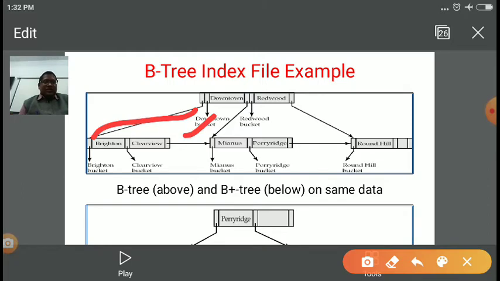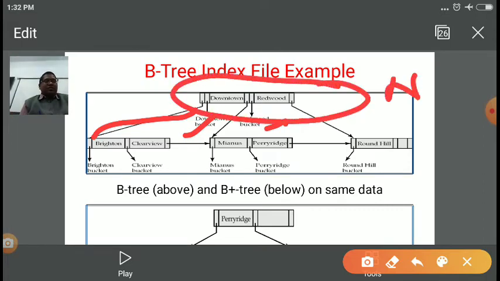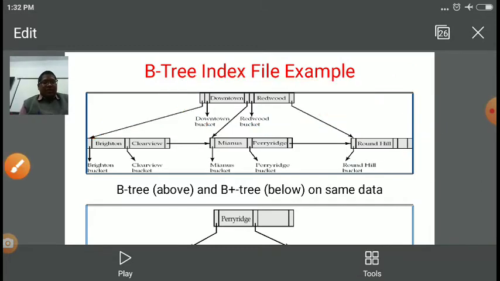Similarly for the next, the pointer, second is the Redwood bucket, and then Redwood is pointing to the next, Round Hill. So this is the non-leaf node, and this is the leaf node, right? In the leaf node there are two entries, P and K.